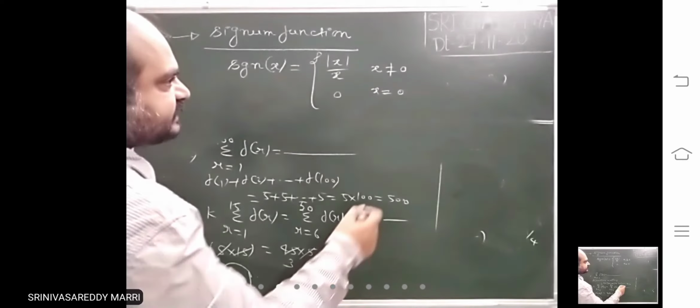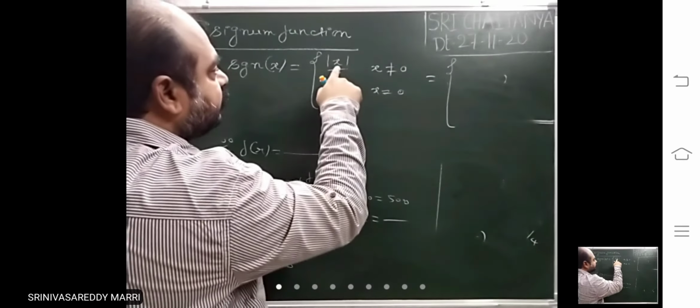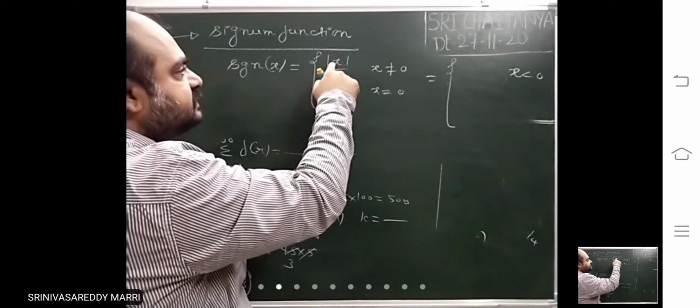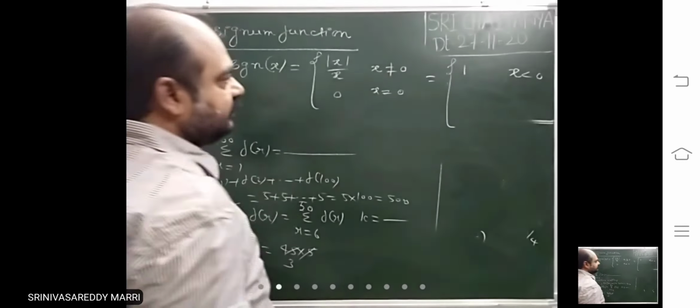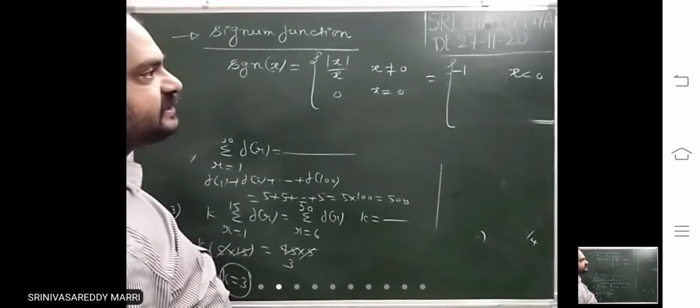That means, further extending, look at modulus x when x less than 0. When x less than 0, modulus x will be minus x, so minus x divided by x, that means minus 1.